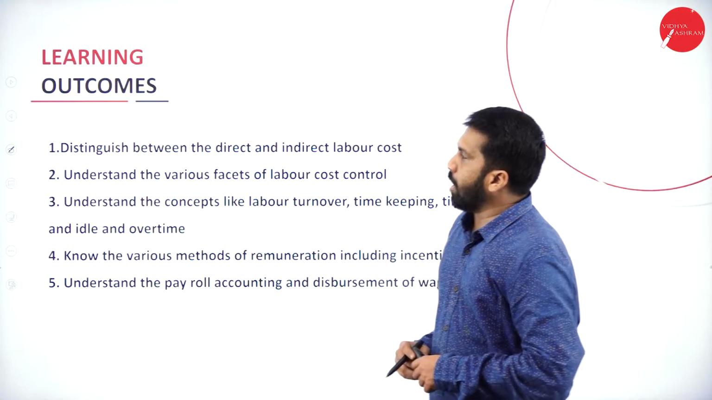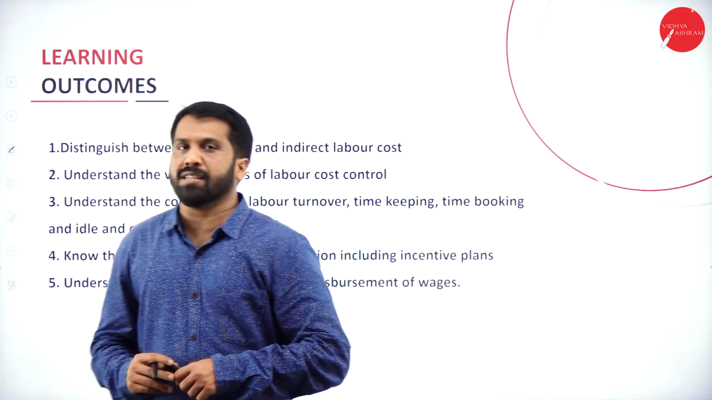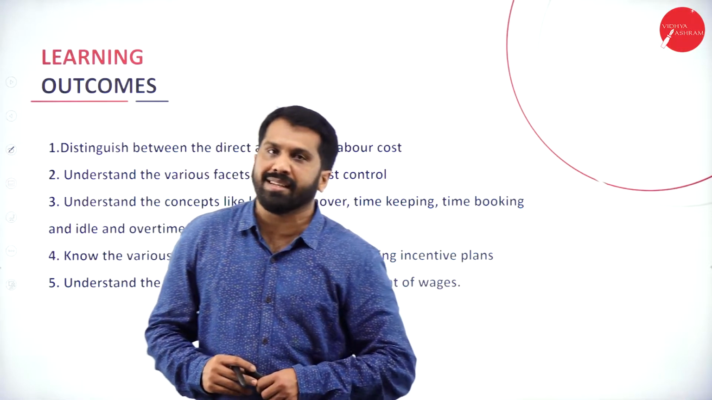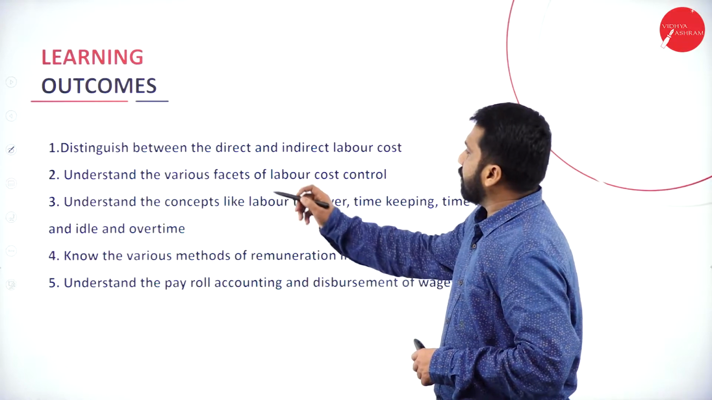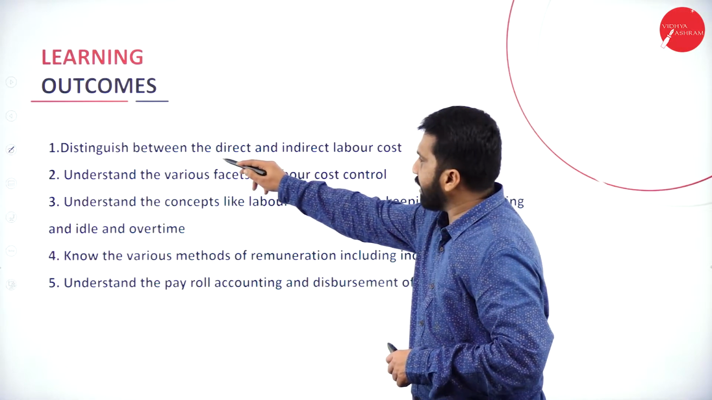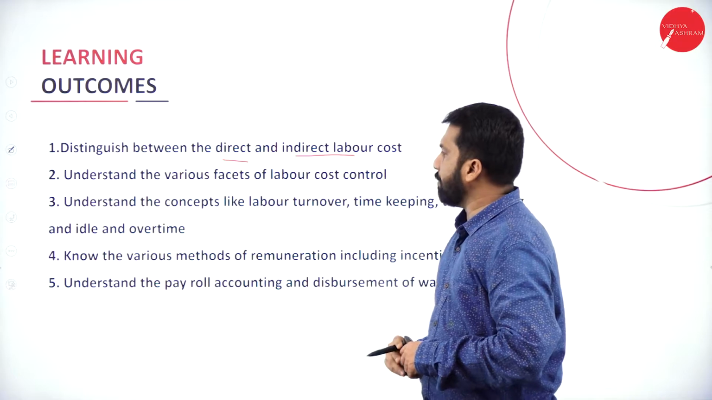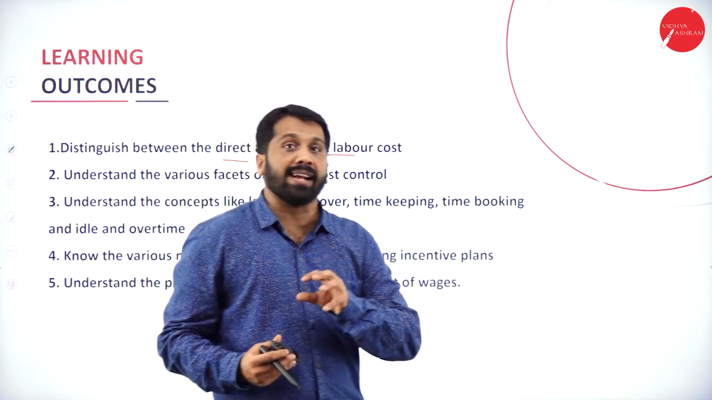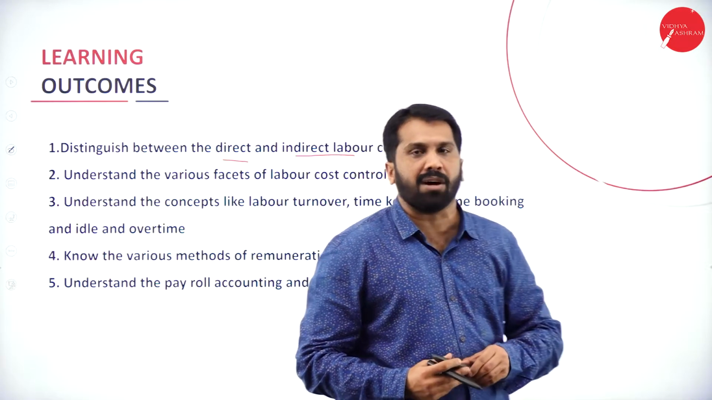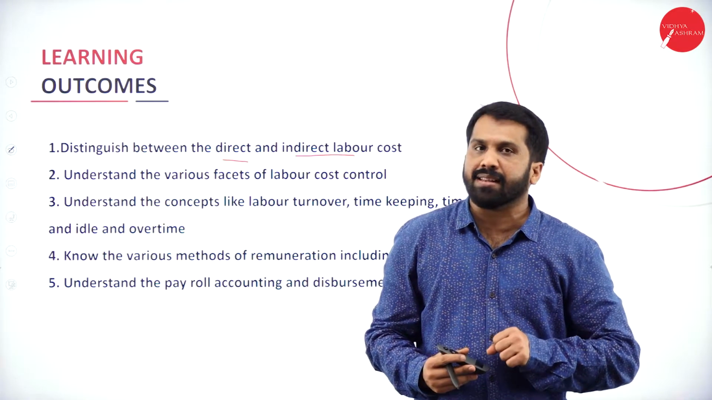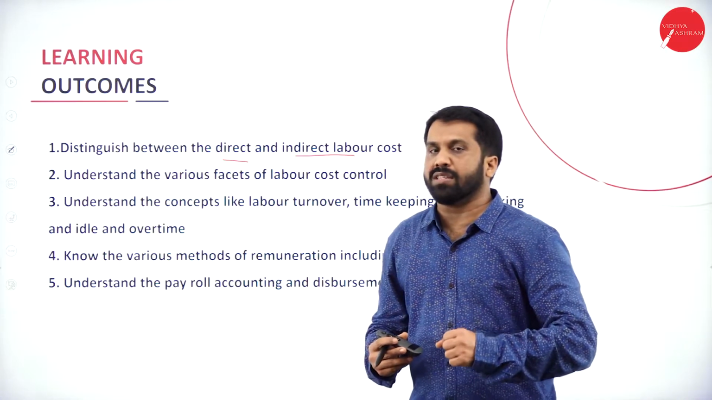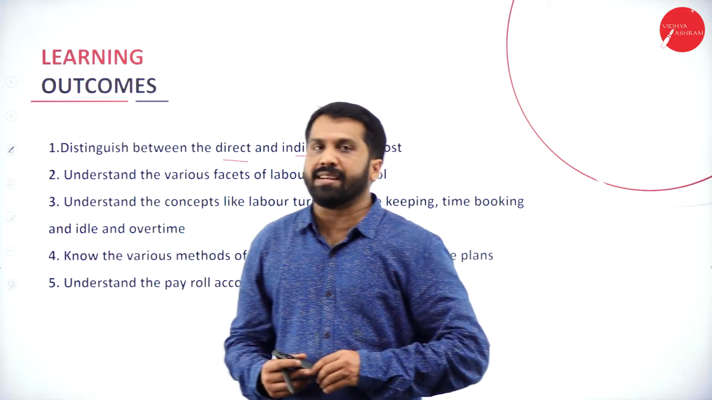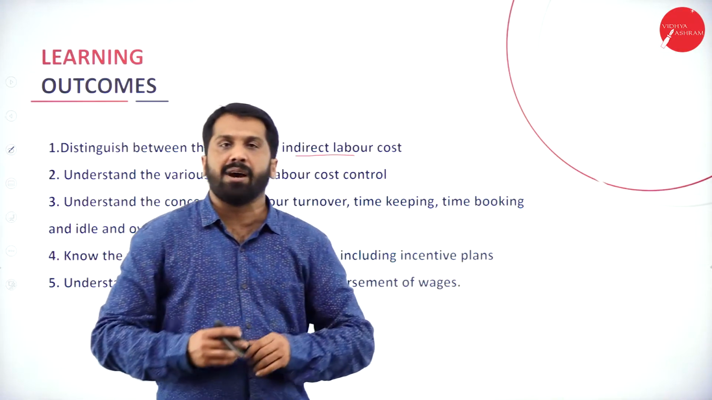Now, learning outcome. What are the learning outcomes from this particular topic? We'll go one by one so that we'll understand what the learning outcomes are. First, distinguish between direct as well as indirect labor. In the labor calculation, we have two types. One will be direct, another one will be indirect. Now, what do you mean by direct? Those who are directly involved with the production, we call it direct. What is indirect? Indirect is nothing but those who are indirectly involved.